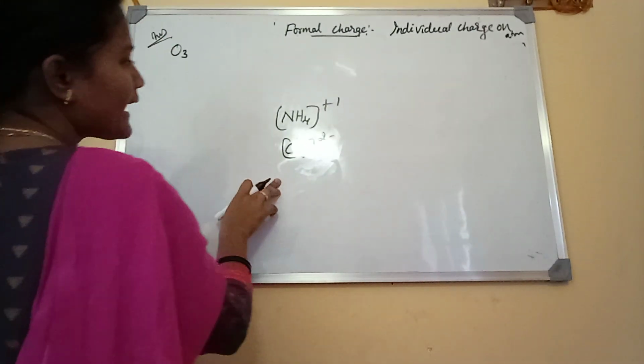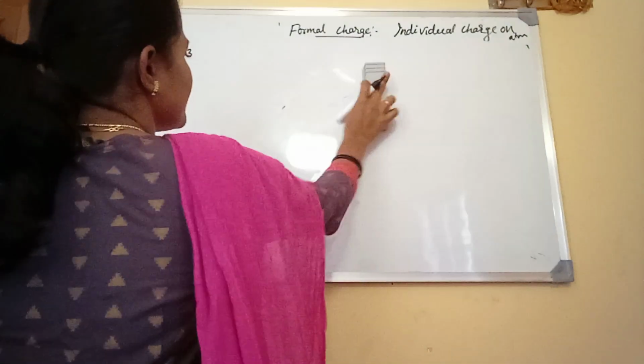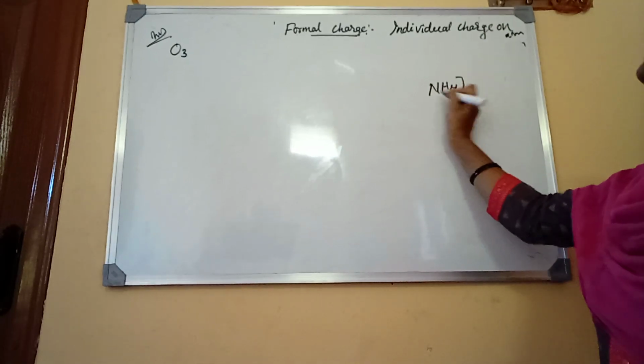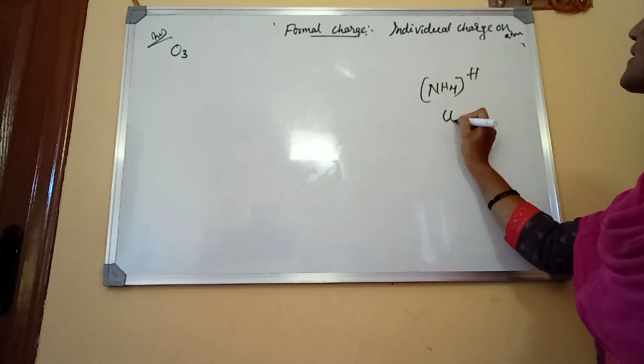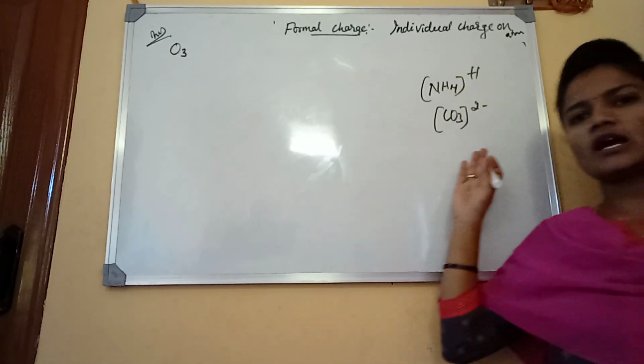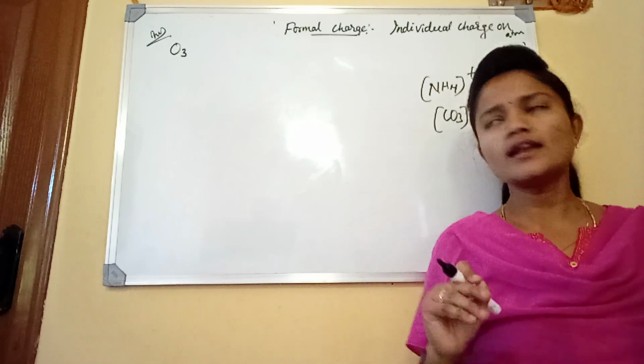You have to calculate the formal charge and total charge of these two compounds. Okay, this is for your assignment.